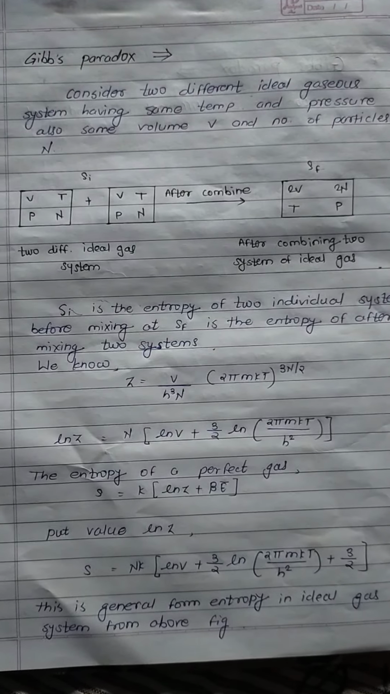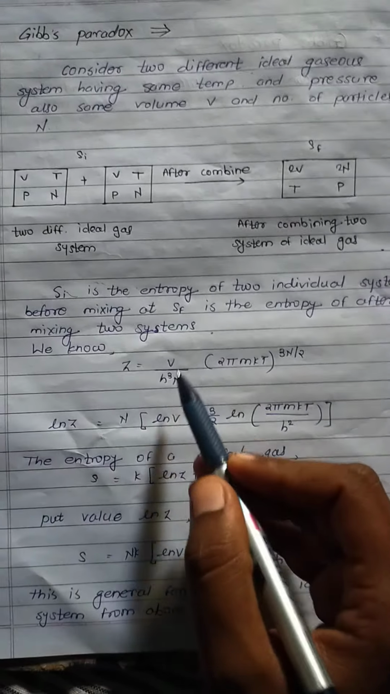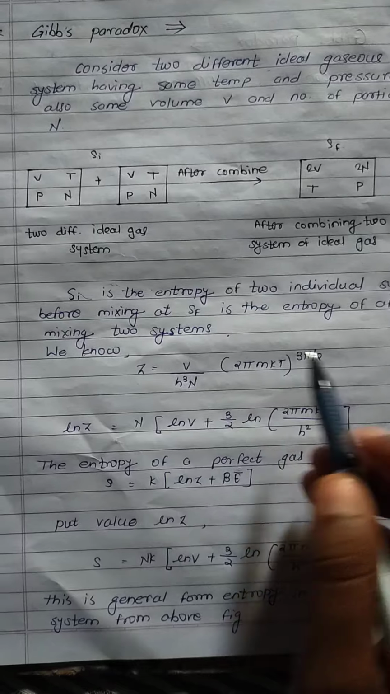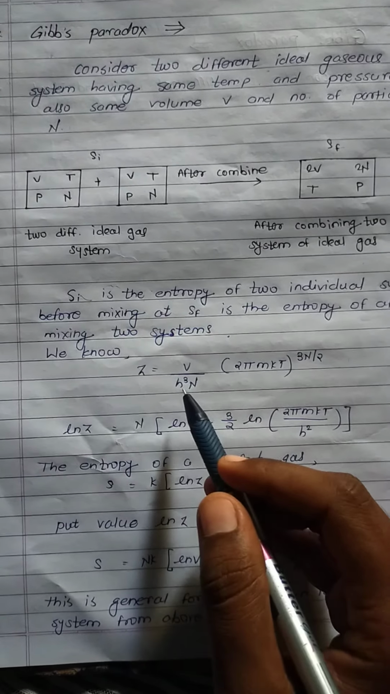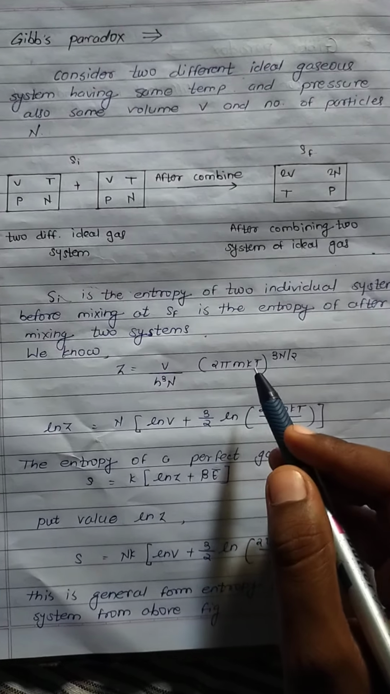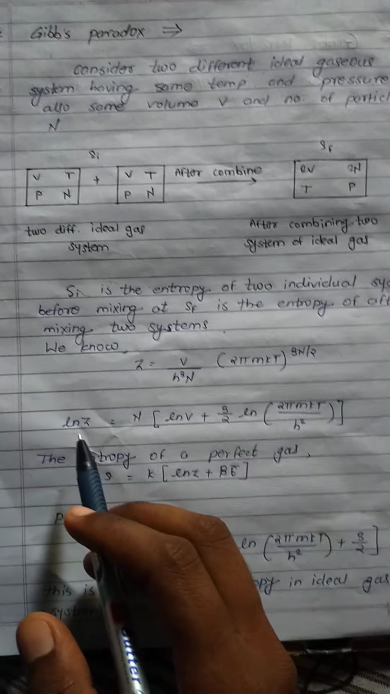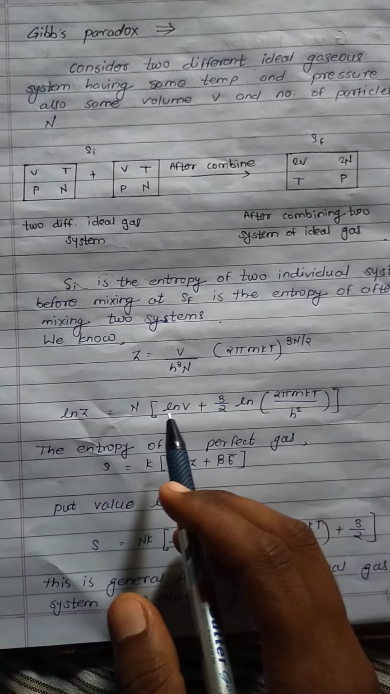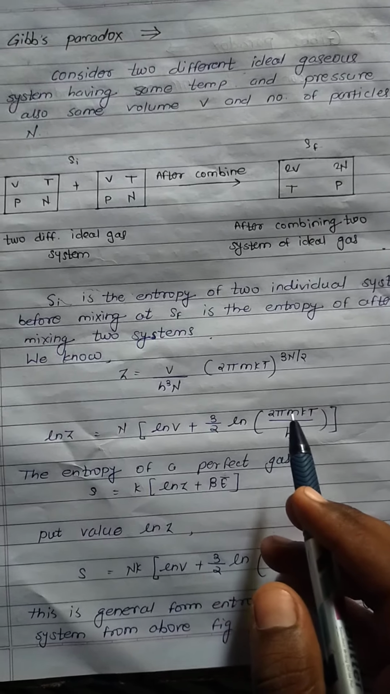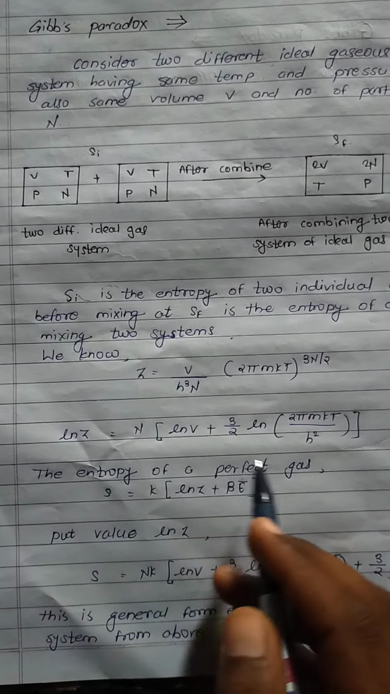Next, we know the partition function of a perfect gas is Z = V/h^3n × (2πmkT)^(3n/2). Here V is the volume of the system, h is the Planck constant, n is the number of particles, m is the mass, k is the Boltzmann constant and T is the temperature. Next we find ln Z. ln Z = n [ln V + 3/2 ln(2πmkT/h²)].